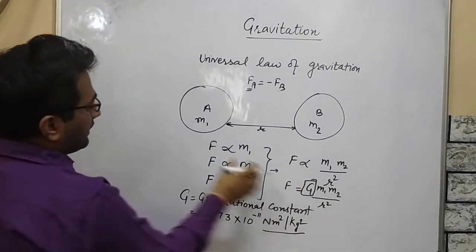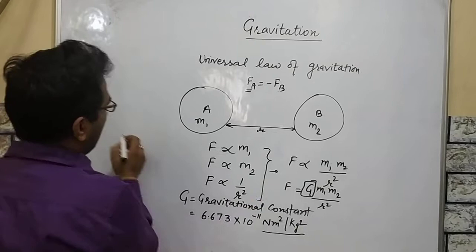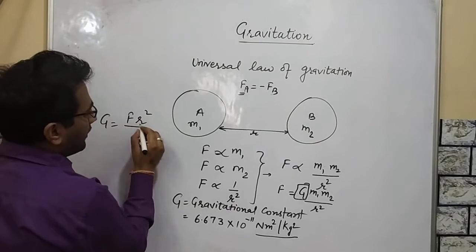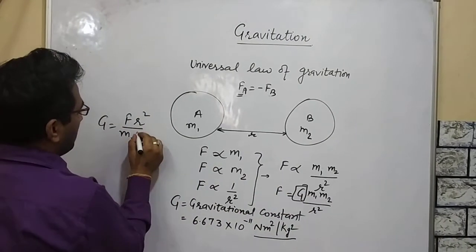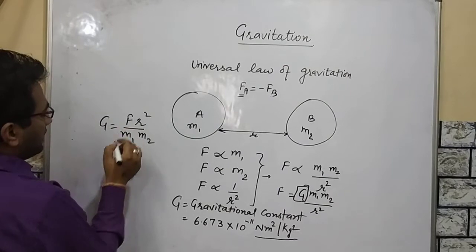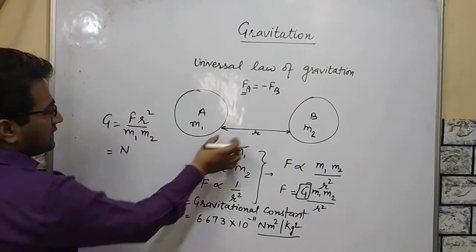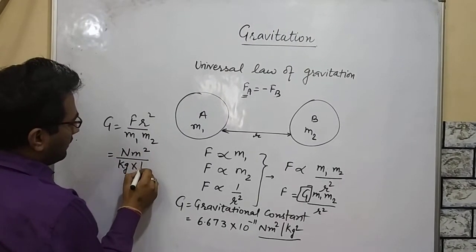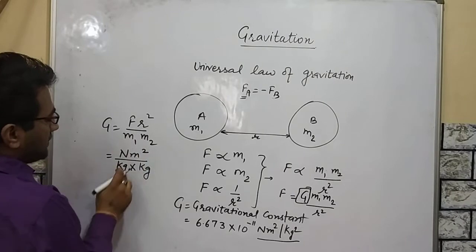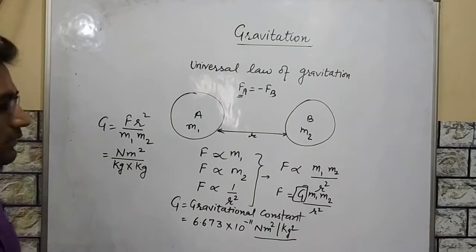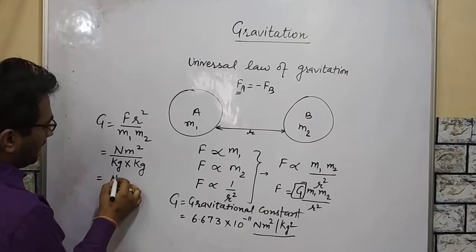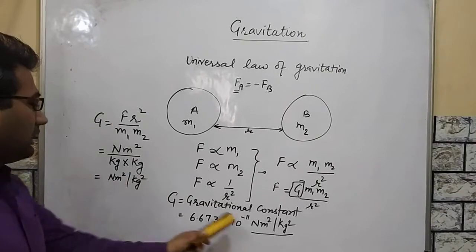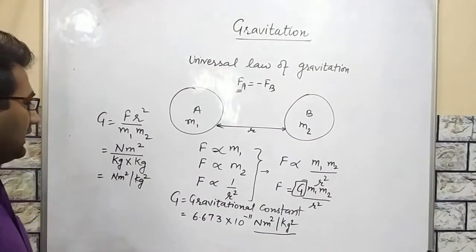We can conclude from this that G is equal to F r square upon m1 m2. The unit of F is Newton, r is distance so meter square, upon m1 which is kilogram, into m2 which is also kilogram. Here there are two masses, so we write kilogram square. So the unit becomes Newton meter square upon kilogram square.